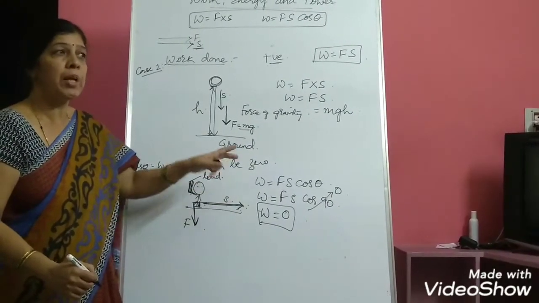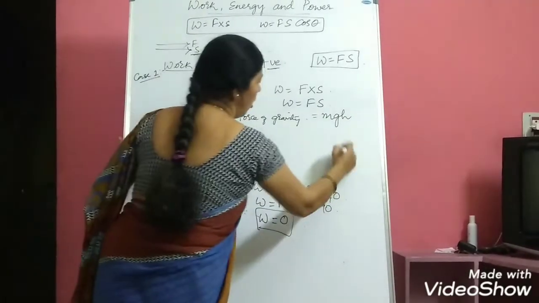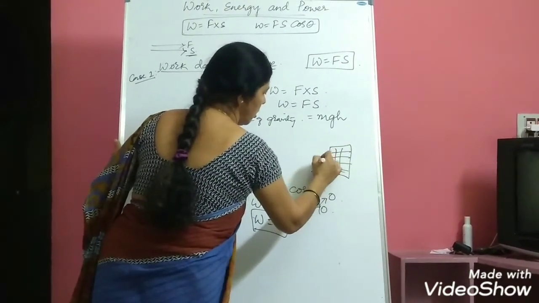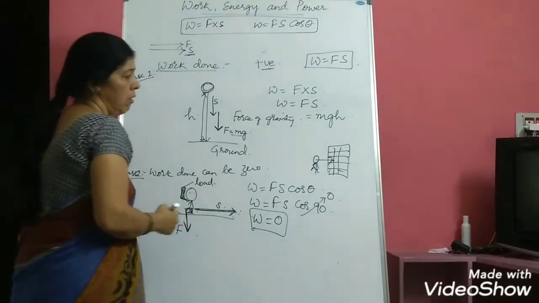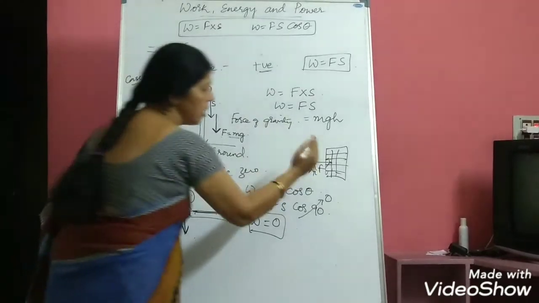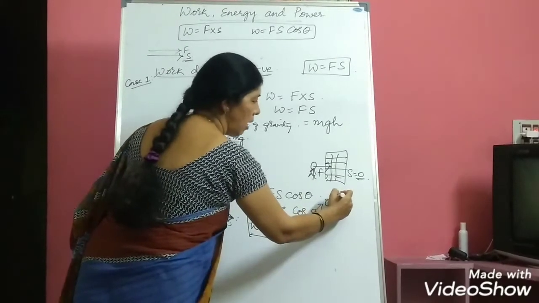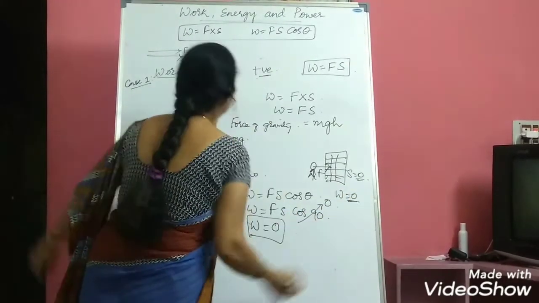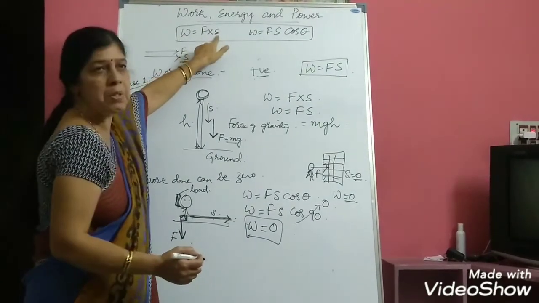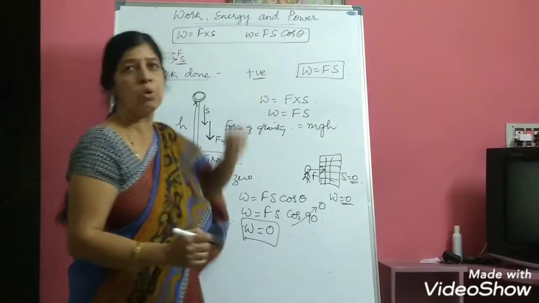Suppose you try to push a wall, then you are applying force on the wall. See, this is the wall, and the man is applying force on the wall. He is applying force, of course, but the wall does not move. There is no displacement. Displacement is equal to 0. In such cases, again we will get W is equal to 0, because in this formula, when displacement becomes 0, or if S is 0, work done also will be 0.